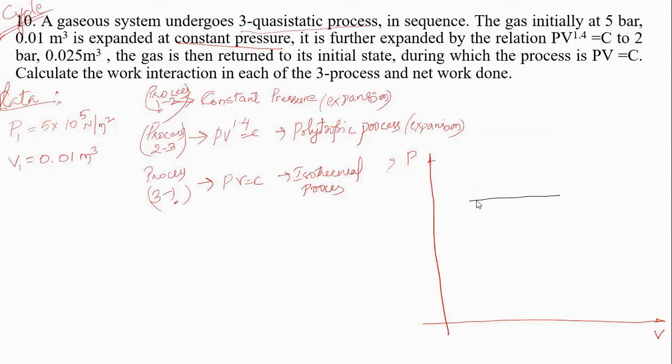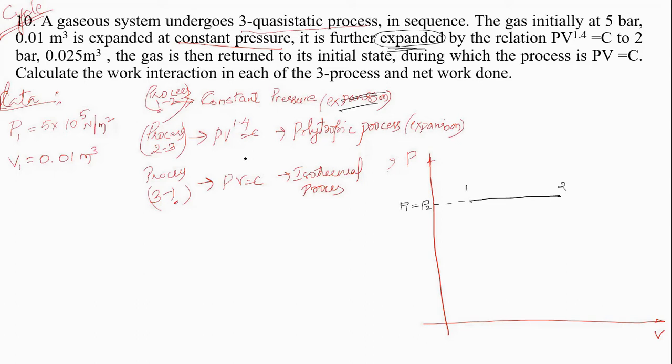This is state 1, and this one is state 2. The corresponding pressure is P1 equal to P2. It is expanded, and expanded means volume increases. This is the expansion.